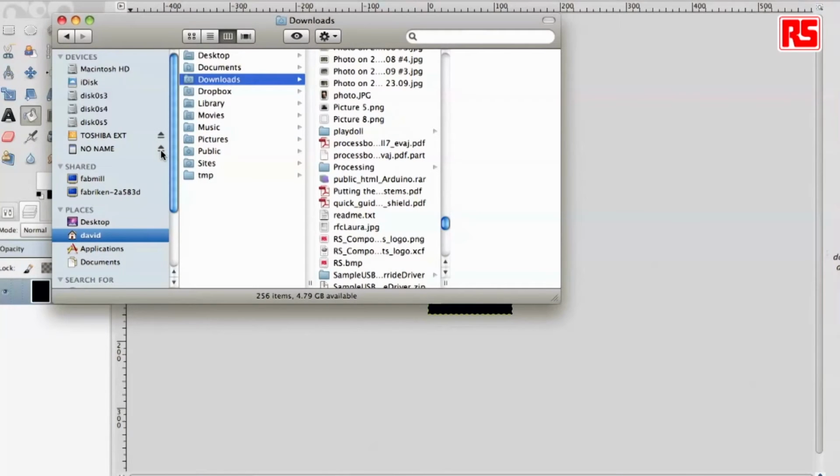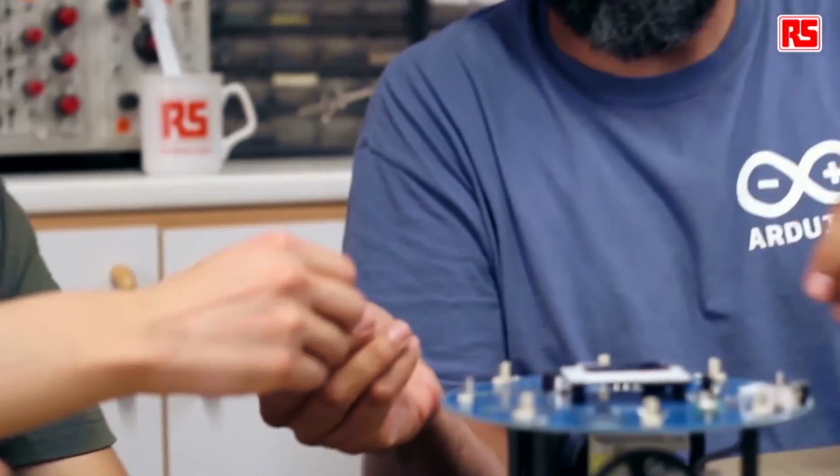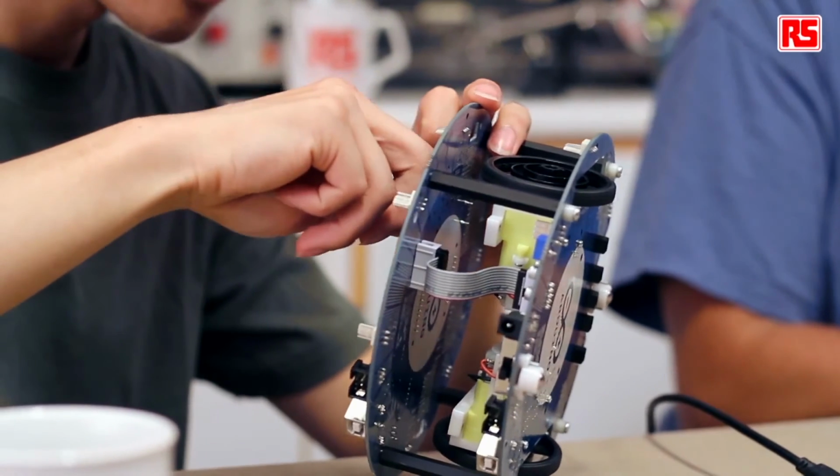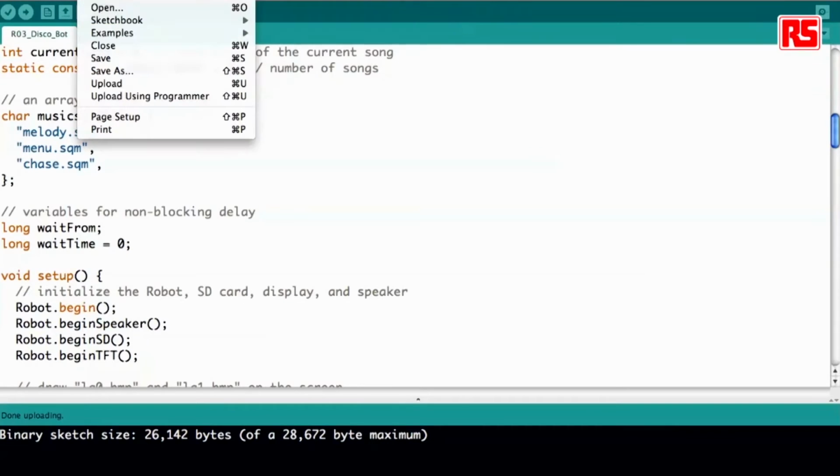So here it is. You just plug it in there. In the meanwhile, on the computer you're going to see the program that I'm going to use to load the image.